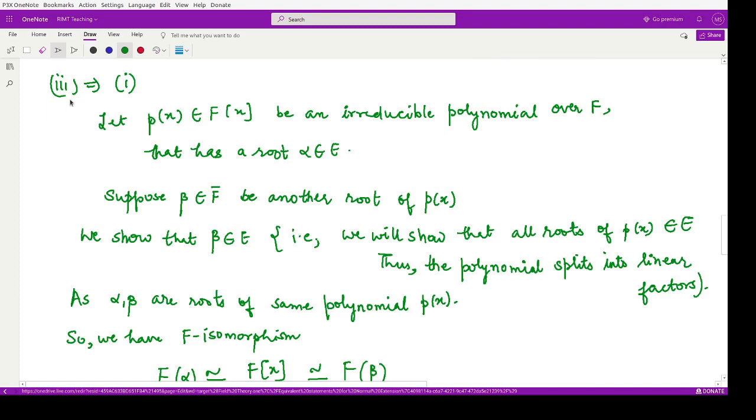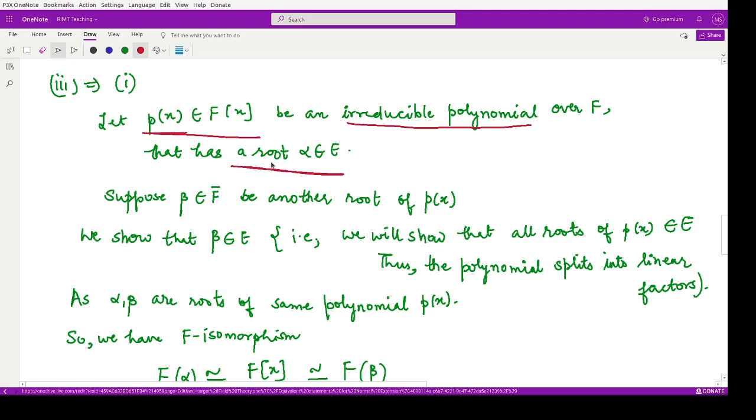For that, we assume some polynomial p(x) in F[x], which is irreducible over F, that means it would have a root alpha in E. What we wanted to show is that every irreducible polynomial in F[x] that has a root in E splits into linear factors in E. This is what we are trying to prove.